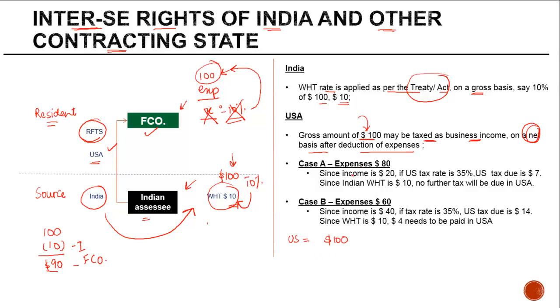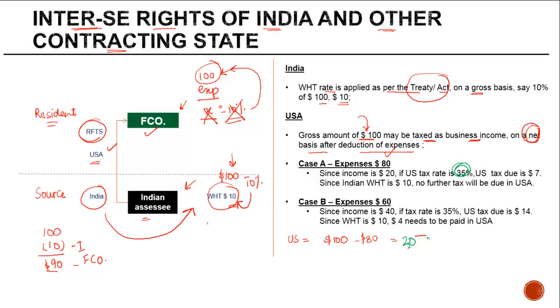So let's take two cases. In case A, the expense in US has been taken as $80. Income is 100, expense is 80, so obviously the income is $20. Let's say the tax rate in US is 35%.